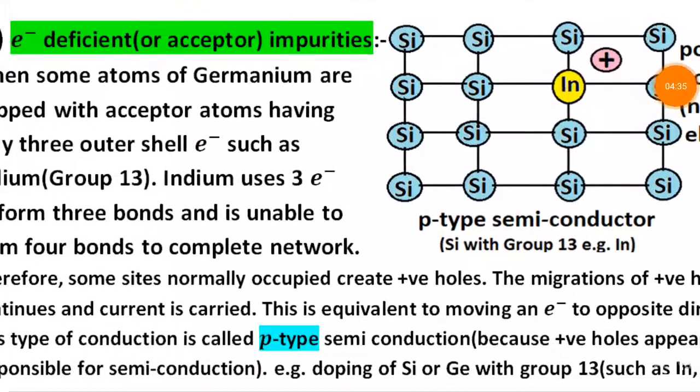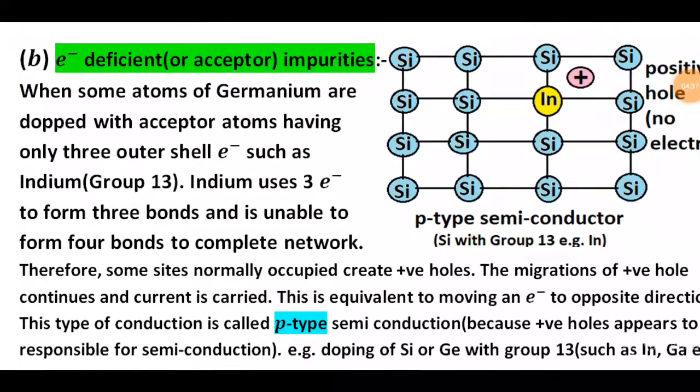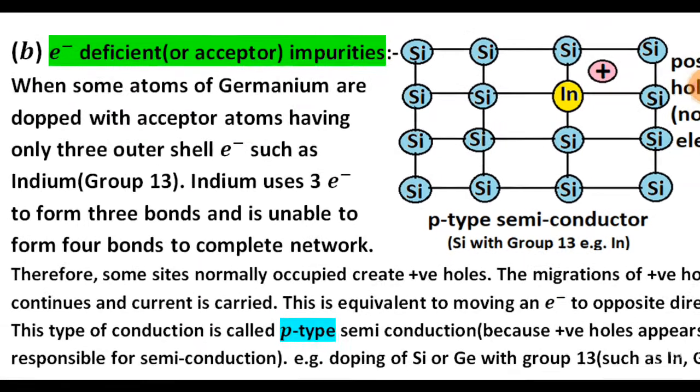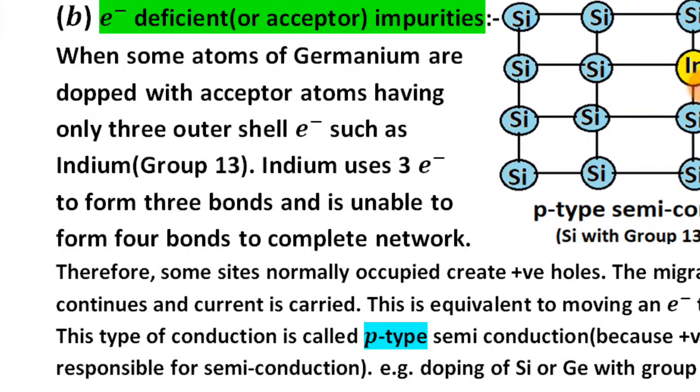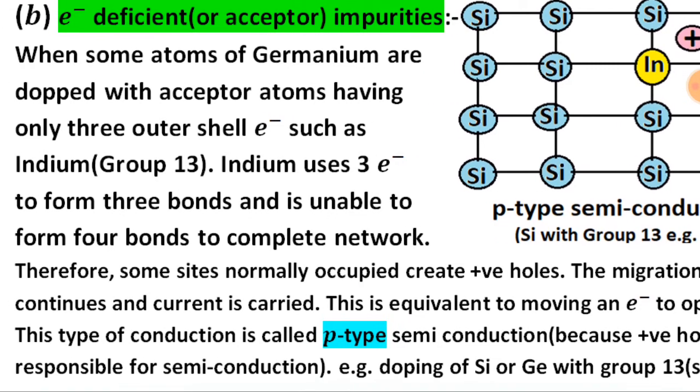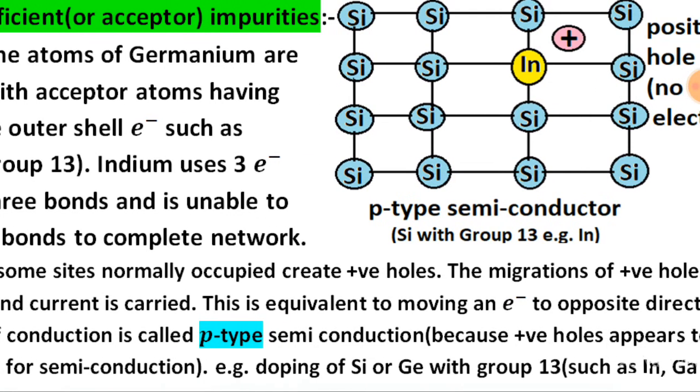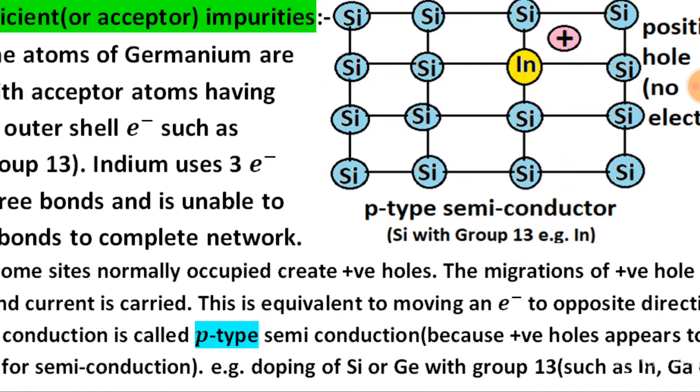Second type, electron deficient or acceptor impurities. When some atoms of germanium are doped with acceptor atoms having only 3 outer shell electrons, such as indium, group 13, indium uses 3 electrons to form 3 covalent bonds and is unable to form 4 bonds to complete the network. Therefore, some sites normally occupied create a positive hole.